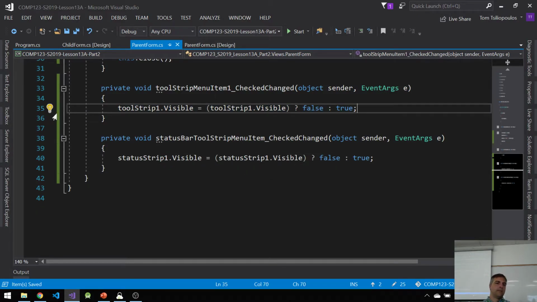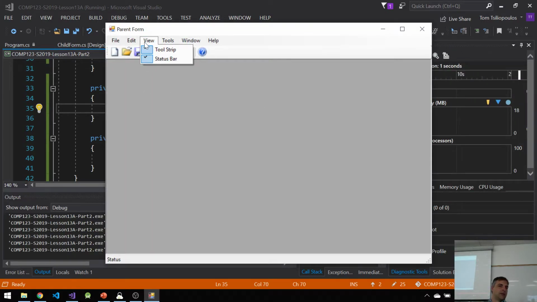Yep. Would you better have all the controls going on already and just have a shared event to say which ones will go off, which ones will go on? You can do that, yeah. There's a lot. You can store state too, on, off. But you already have that check state, right? If check state, then not. Then you can change check state to check change. Yes, you can use a shared event handler here. But I'm not doing it. I'm being lazy. I'm just doing it really quickly. So if I want to turn off the status bar or turn it back on, I can do that.